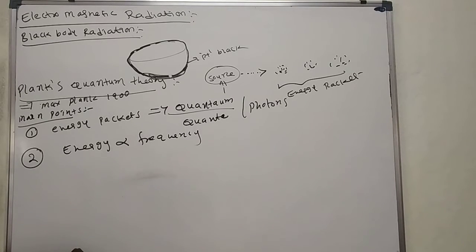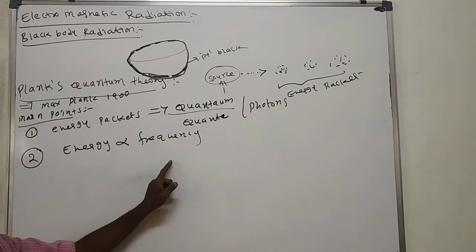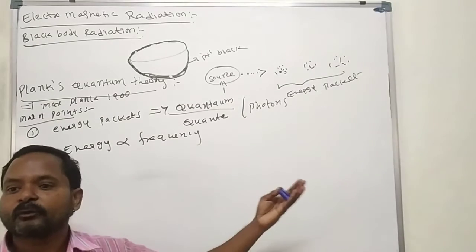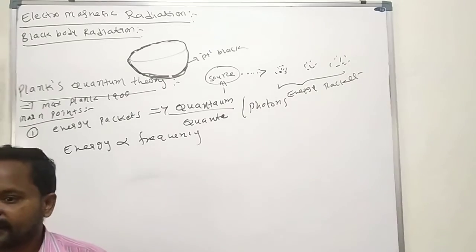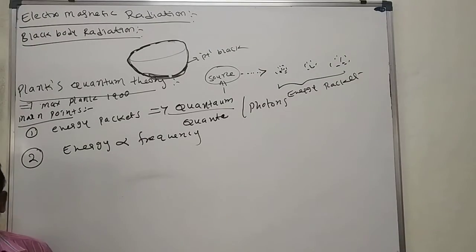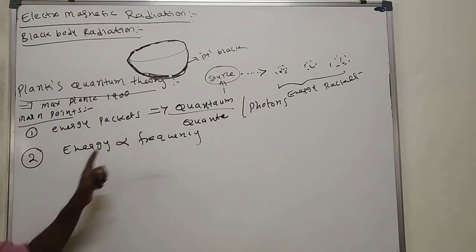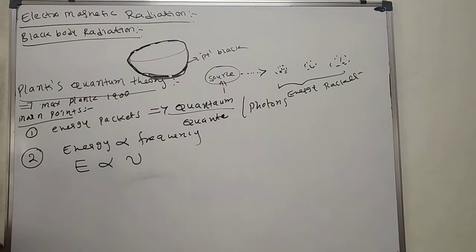Absorbance depends on frequency; the energy depends on frequency. If you take one roti, you will get a little bit of energy. If you take more, you will get more and more energy. That energy depends on what you are taking from outside. Here also it is the same. What you are taking, we call frequency. Energy is directly proportional to frequency. Energy is indicated by E, frequency by nu. E is directly proportional to nu.